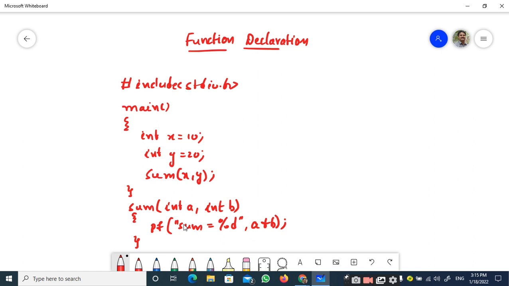So this is the code we have discussed in the previous example. Let me explain what this function declaration is and why it is important. Let us see why it is important. Right? We have this type of code.